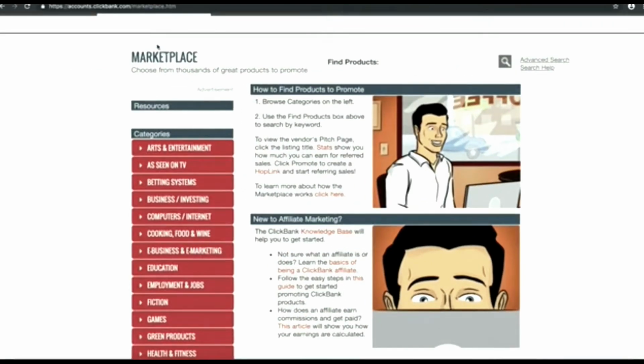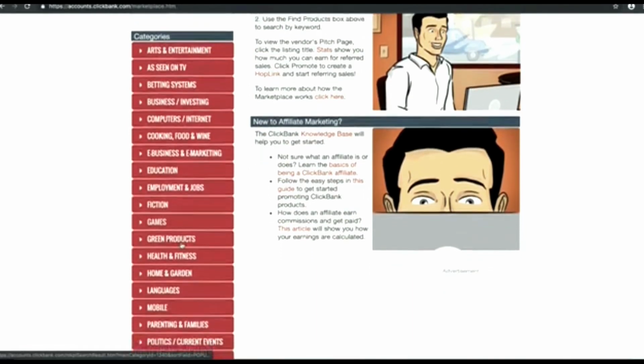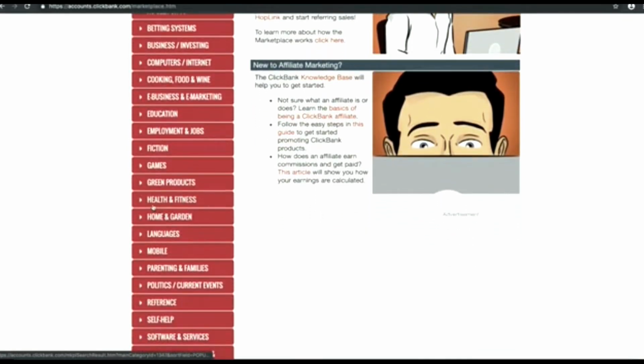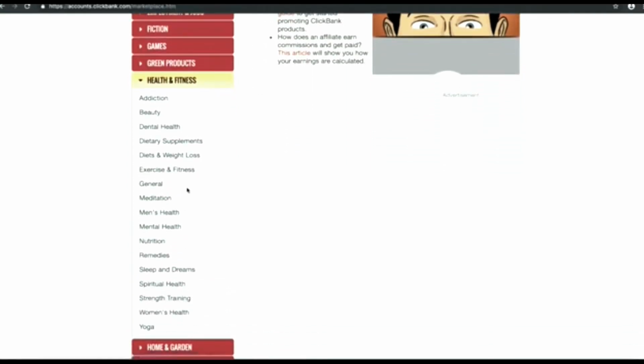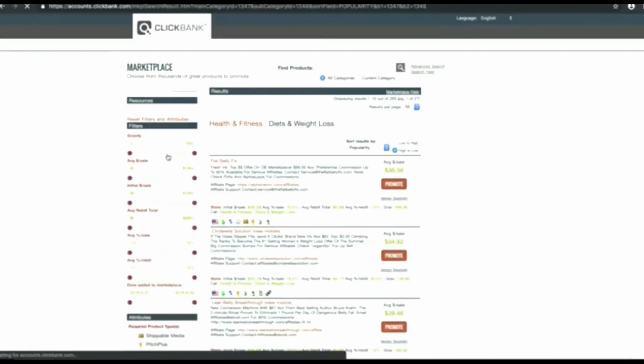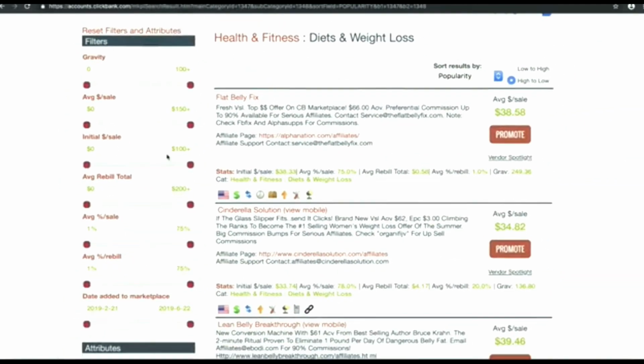So we're trying to promote the weight loss niche. So you're going to scroll here in categories and look for weight loss. So here you can see health and fitness. We can click on that niche, and we can go with weight loss. So here you can see diets and weight loss. So click on that. So there are tons and tons of different products that you can promote.